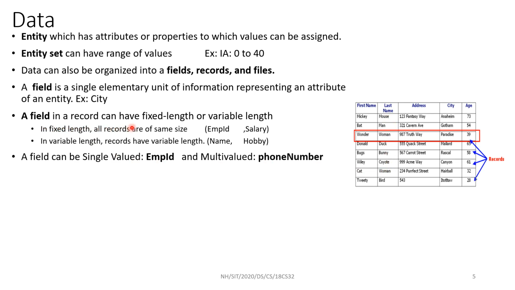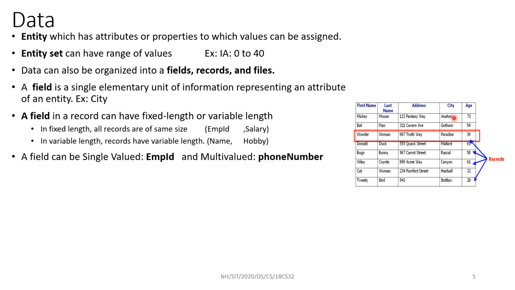A field in a record can have fixed length or variable length. As you can see, the age is up to 100. Like that, it is fixed. The size of that information is fixed. That will not change. If you decide to have integer type data for age, up to the maximum value that is taken for an integer can be assigned.